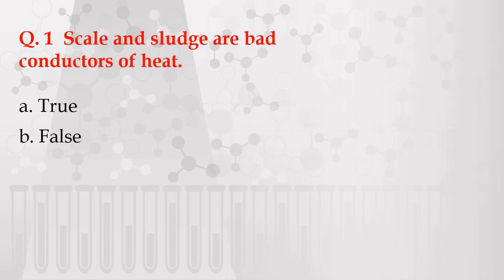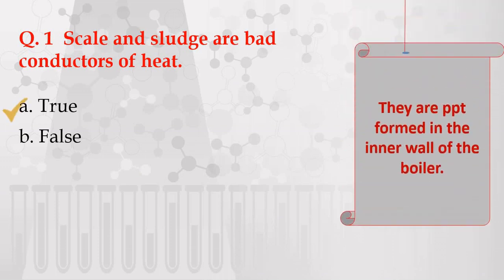Scale and sludge are bad conductors of heat. The statement is true or false? Yes, it is true because they are precipitates formed on the inner wall of the boiler, which are responsible for boiler troubles.